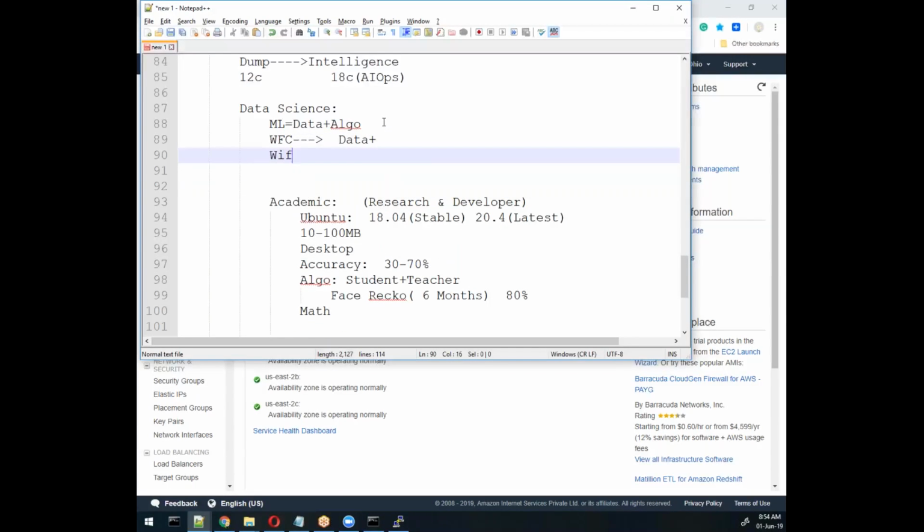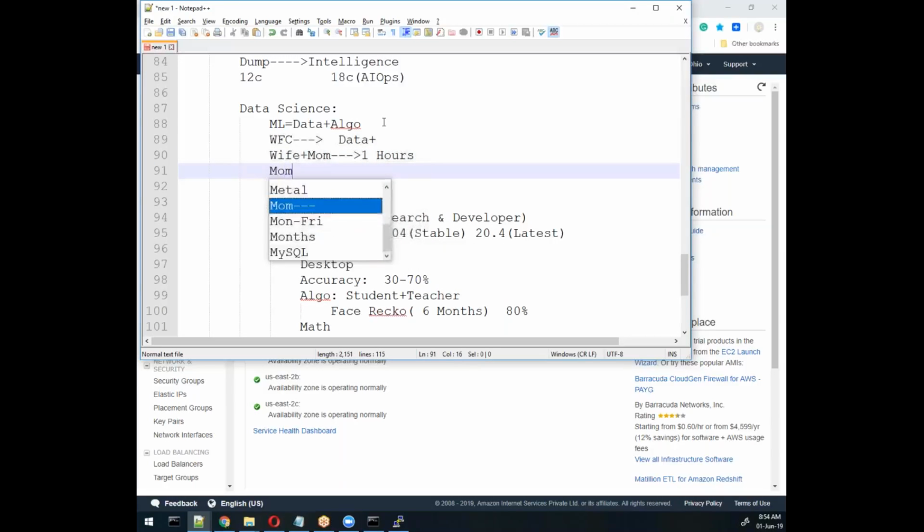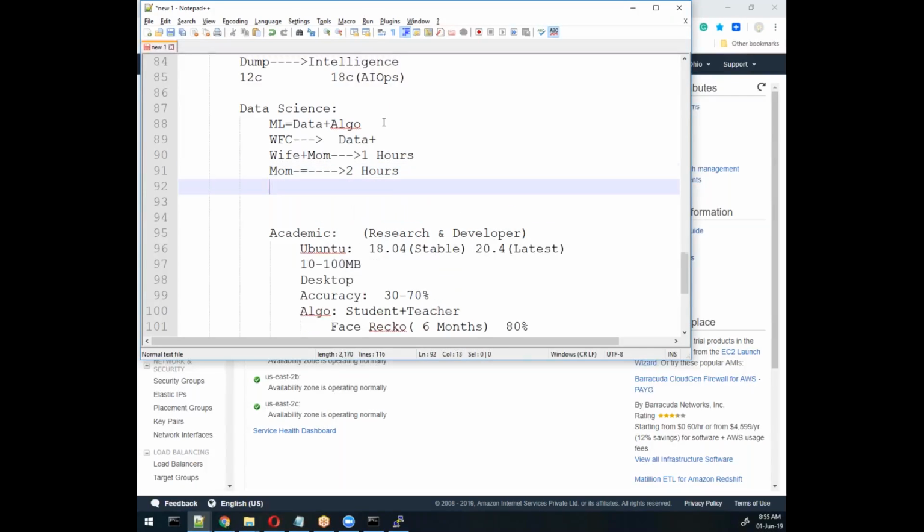If you tell both your wife and your mom, I will come within 1 hour, Mom will understand you will take at least 2 hours, remember. Whereas she will tell, okay, he will come within 1 hour. Why? Because she doesn't have as much data as your mom has. From childhood till now, she has data, right? This is common sense. You should have that much data, then only your accuracy will come into the picture.